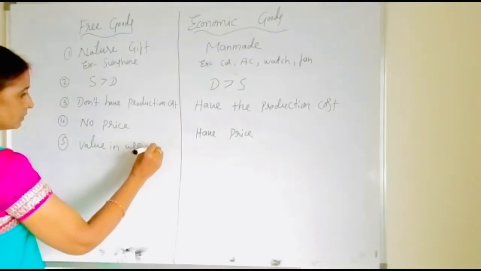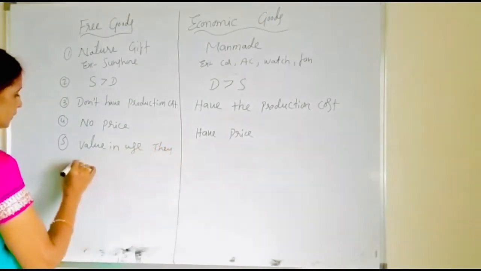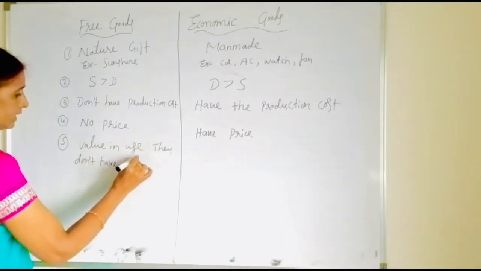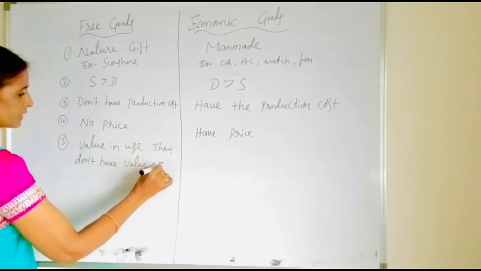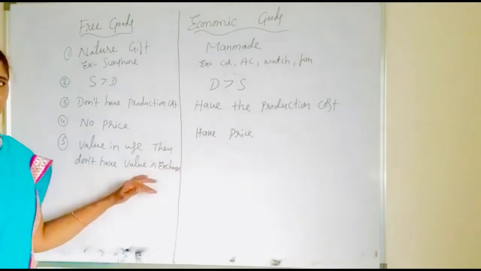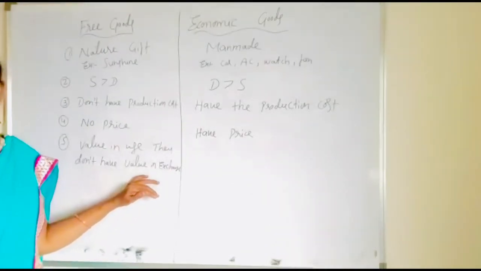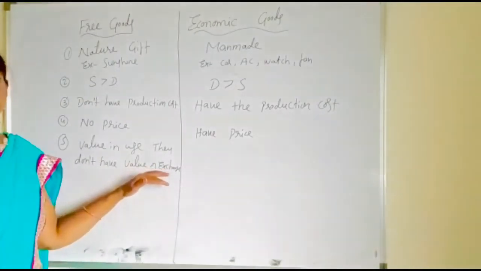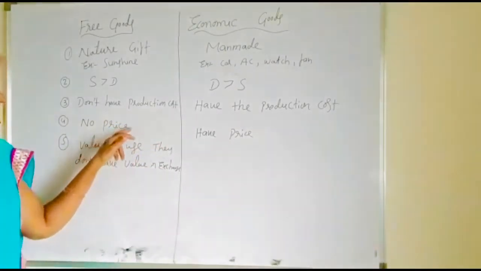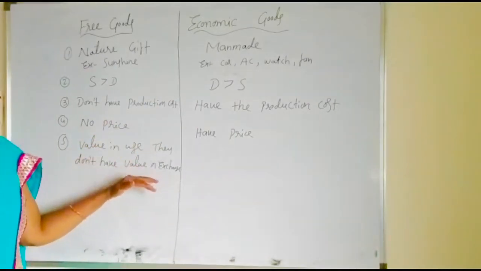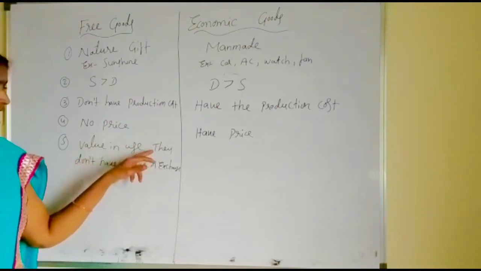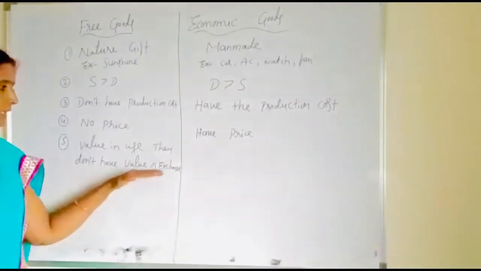They don't have value in exchange. So what is the meaning of the word value in exchange? If a commodity is commanding price and is transferred in exchange for another good, then it is said that it is having value in exchange. But here free goods are not having production cost and they don't have price, so they are available freely. So that is unable to satisfy our want. That is the reason they are having value in use, but whenever they are not commanding the price, they don't have the value in exchange.